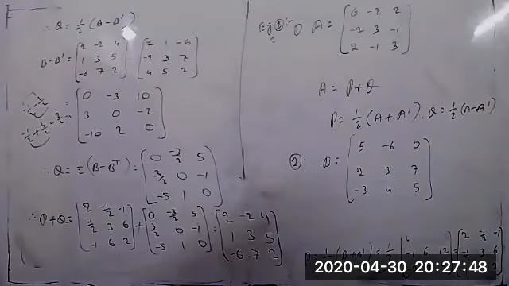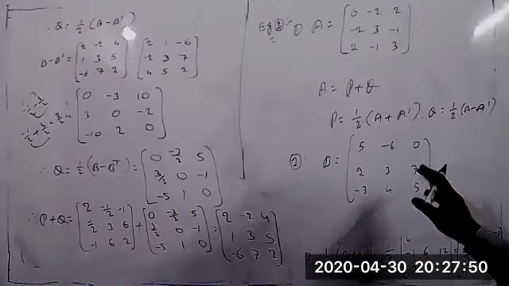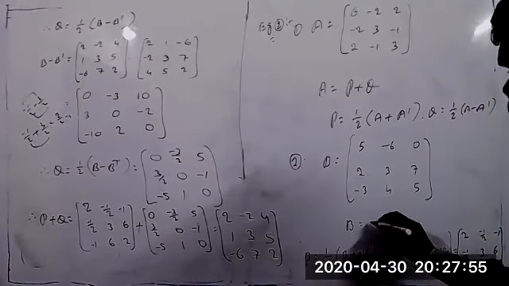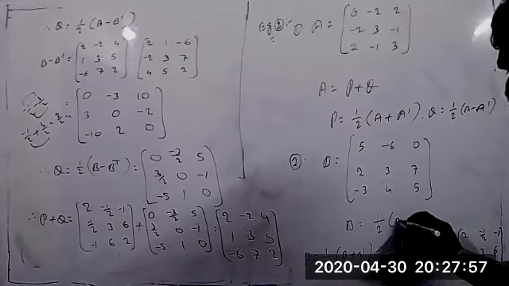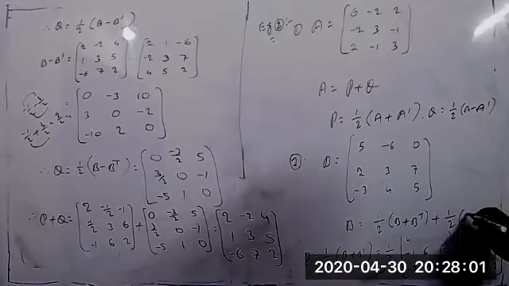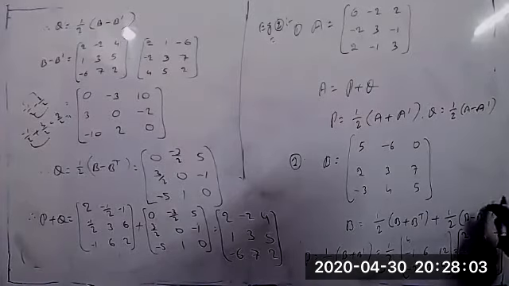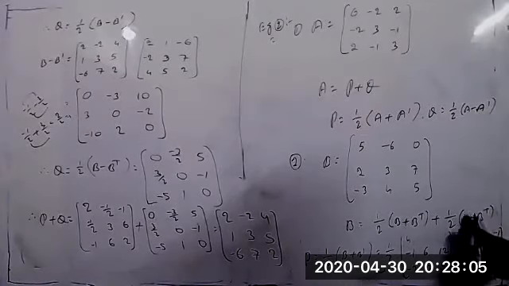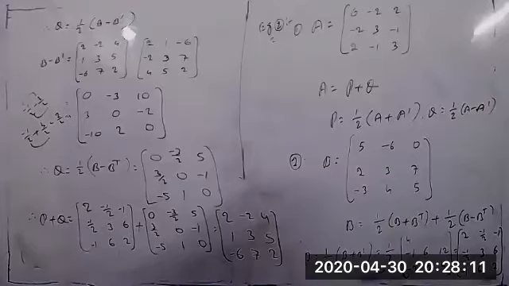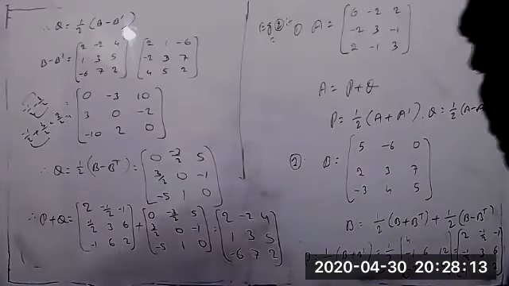Same, express this matrix as a sum of a symmetric and skew symmetric matrix. Here also what are the conditions we have to get now? B equal to 1 by 2 into B plus B transpose plus 1 by 2 into B minus B transpose. This also you can take. Condition.